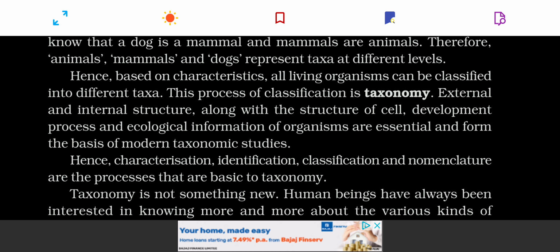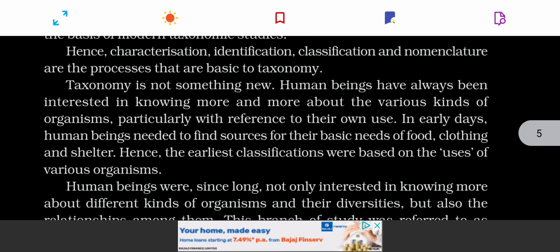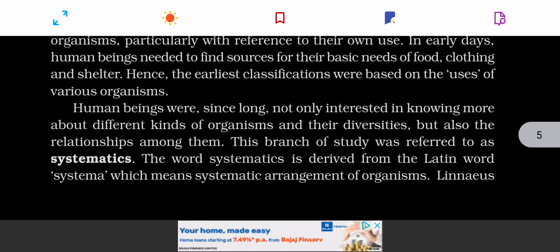So this was about the definition of the taxonomy. Here is mentioned that characterization, identification, classification and nomenclature are the processes basic to taxonomy. So this is about the science of taxonomy. Now, when we study the evolutionary relationships together with the taxonomy, then this science is known as systematics. So, systematics is a broader term which includes taxonomy but also includes studying the evolutionary relationships among the organisms.